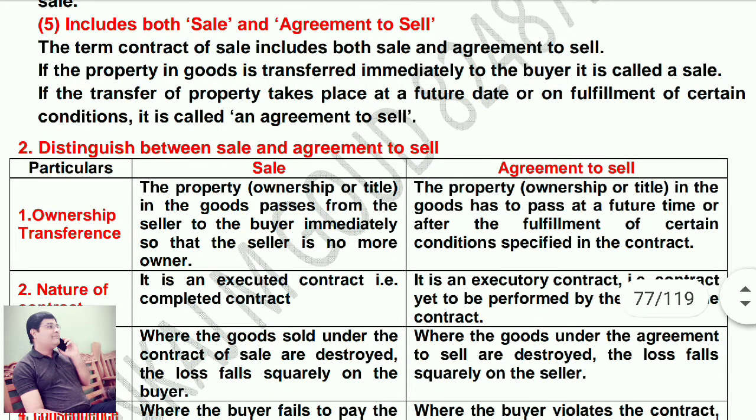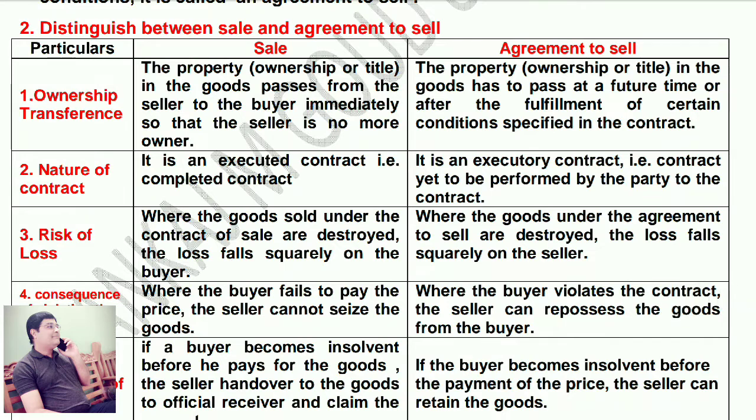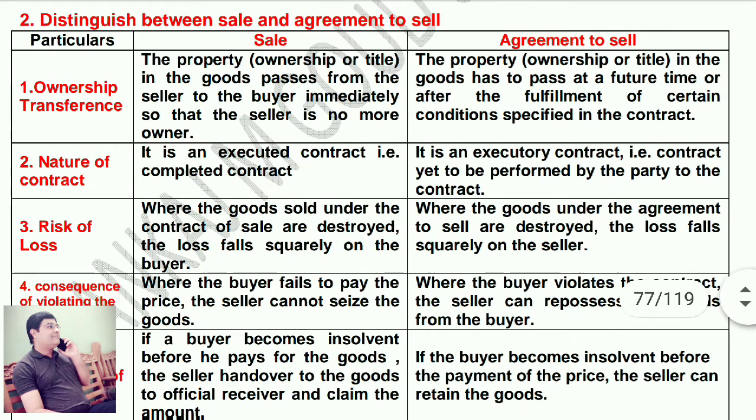Now move on to the next question. Difference or distinguish between sale and agreement to sell. Ownership transference: in a sale, the property in the goods passes from the seller to the buyer immediately, so that the seller is no more the owner. In an agreement to sell, the property in the goods has to pass at a future time or after the fulfillment of a certain condition specified in the contract.